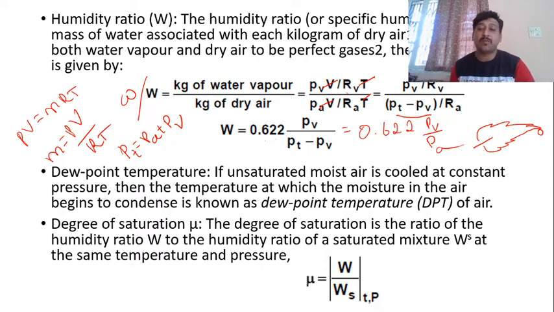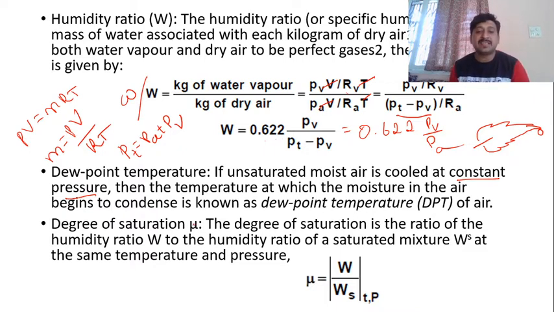How do we get this dew? If unsaturated moist air is cooled at constant pressure, remember this, then the temperature at which the moisture in the air begins to condense is the dew point temperature. The moisture which was in gaseous form condenses and gets into a liquid droplet. That temperature is called dew point temperature.